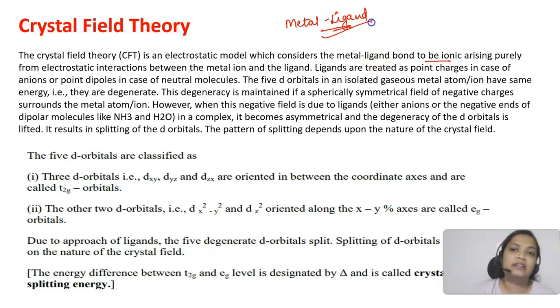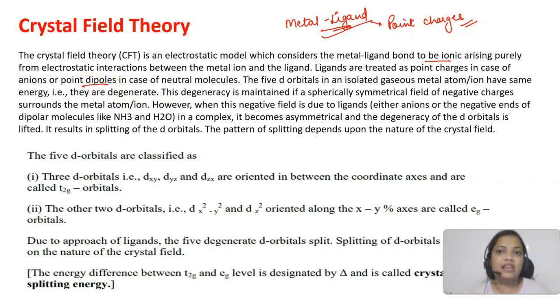Ligands are treated as point charges. If we have anionic ligands, it will consider them as point charges. If we have neutral molecules, it will consider them as point dipoles.